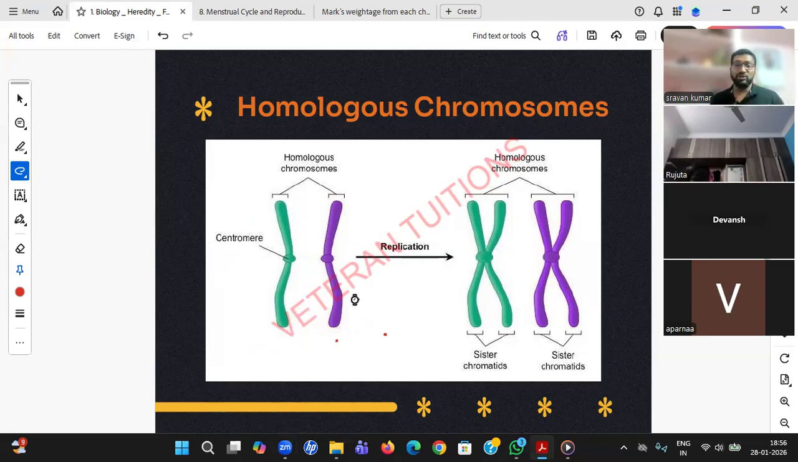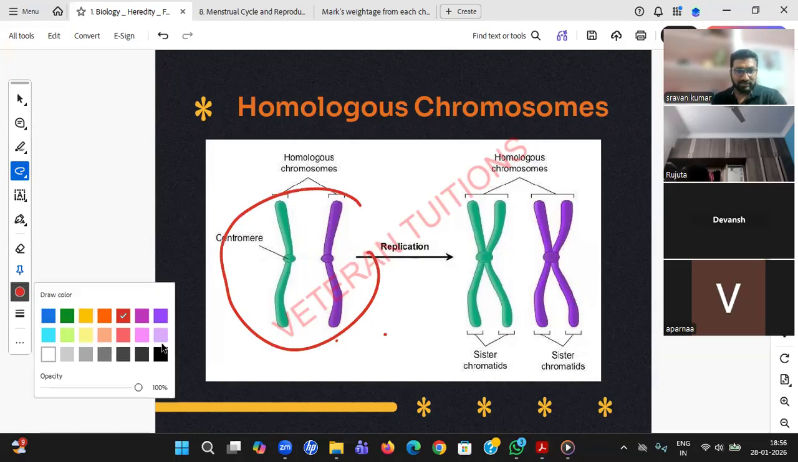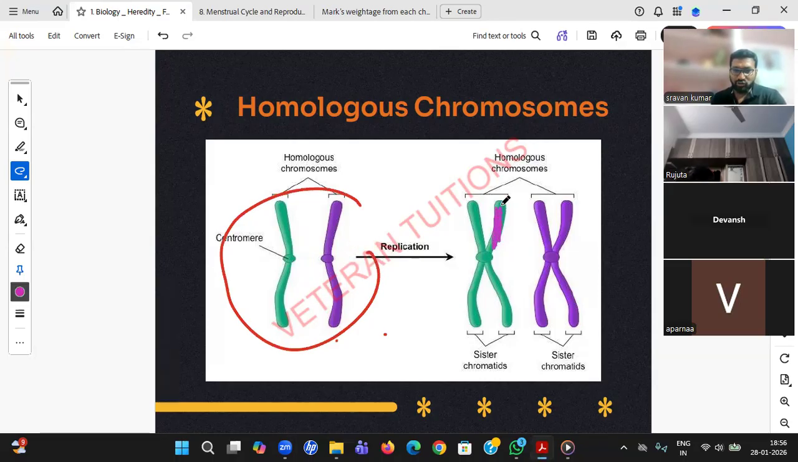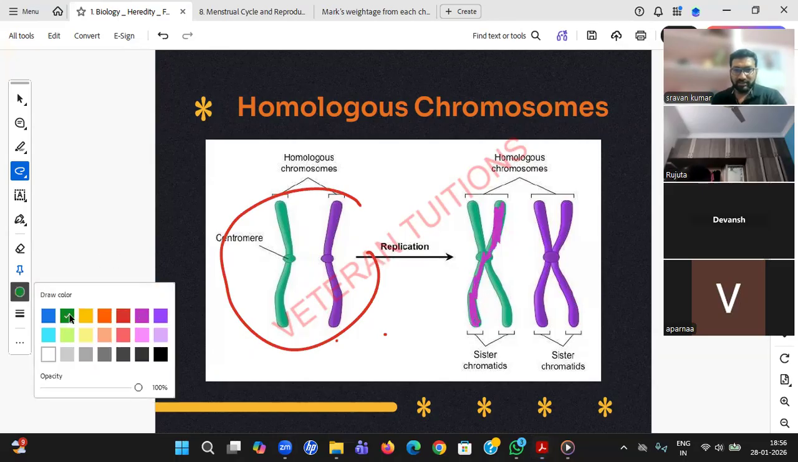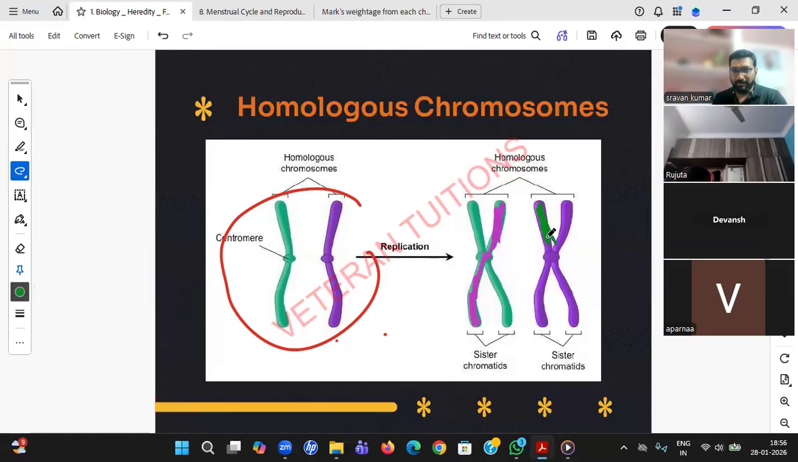Okay, so how are the questions? Now, replication is happening. Most of the students are feeling, sir, this got confused. Something like this should happen. Replication means something like this should happen. No, students, this will not happen.